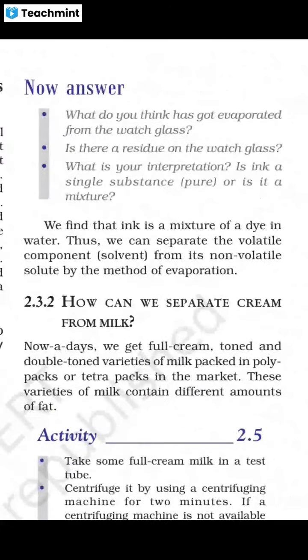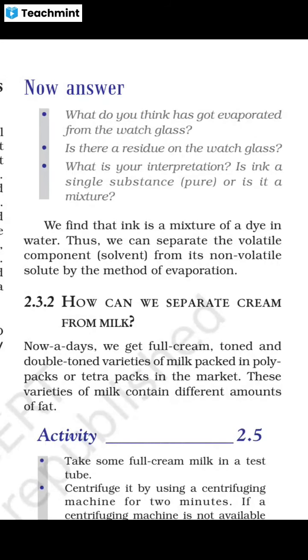Now, what would we see? Answer these three questions. What do you think has evaporated from the watch glass? Is there a residue, or does something remain on the watch glass? What is your interpretation? Is ink a single pure substance, or is it a mixture?